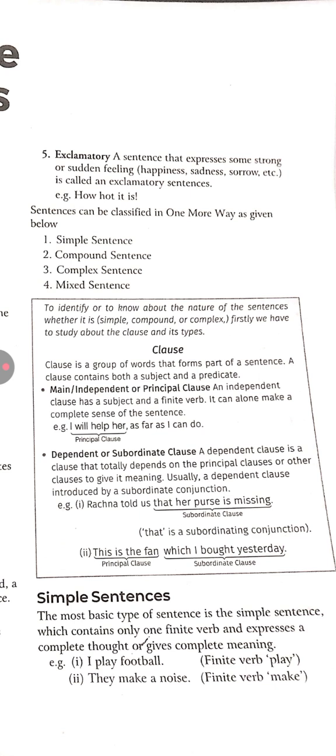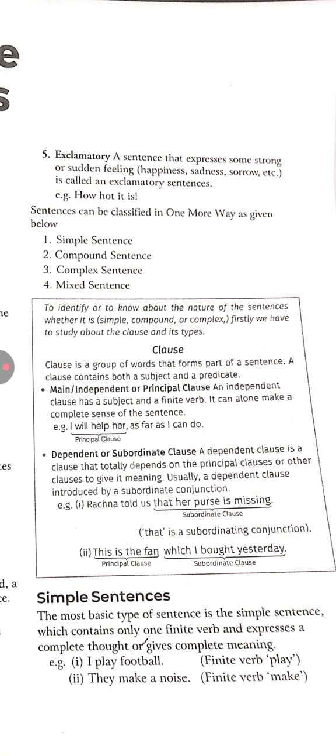So, main, independent or principal clause. An independent clause has a subject and a finite verb. It can alone make complete sense as a sentence. Just like, I will help her as far as I can. So here you can see two clauses. I will help her is the principal clause.